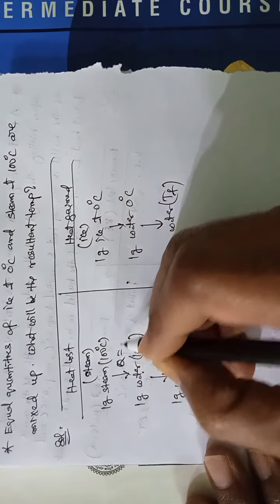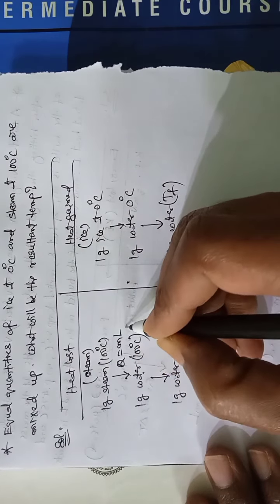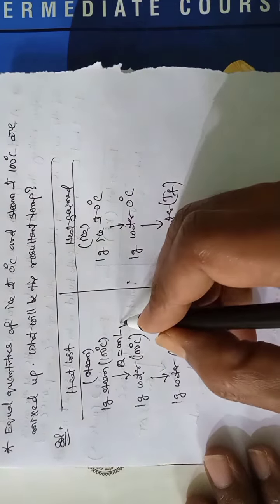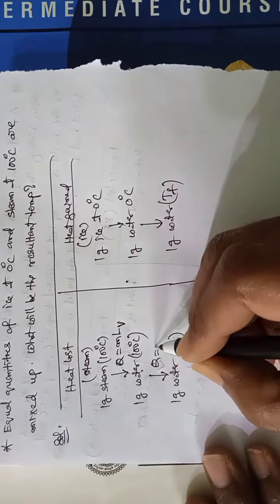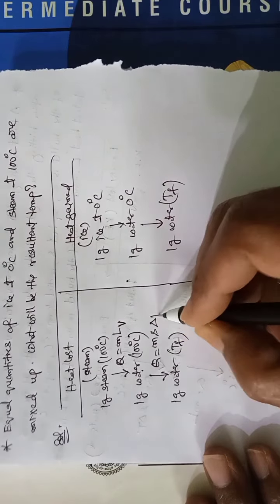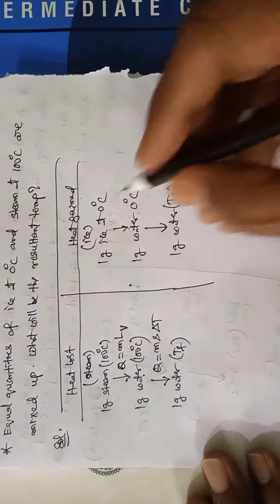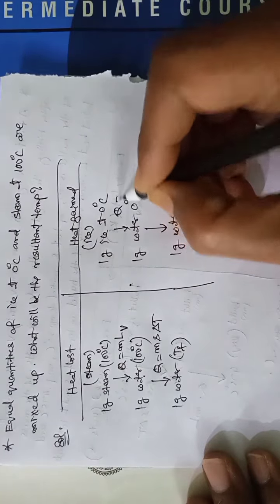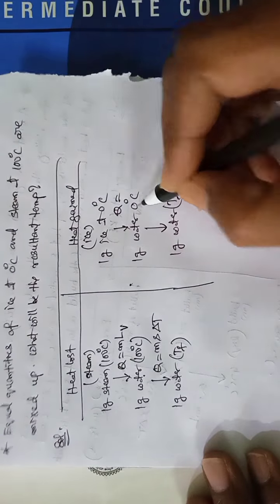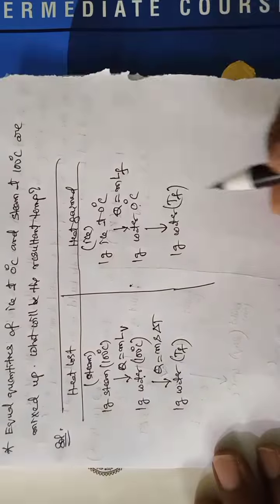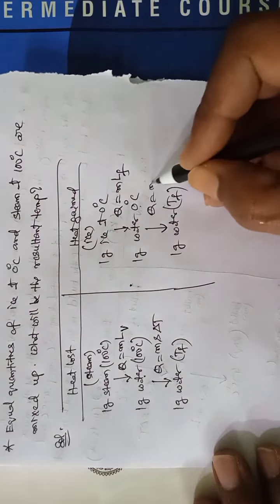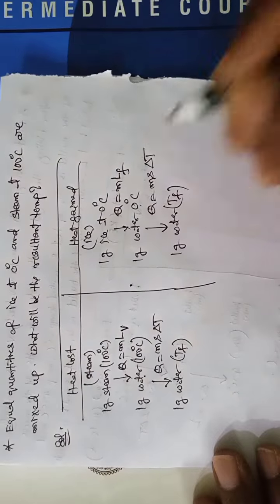Therefore here Q is equal to M LV, and here Q is equal to MS delta T, because there is change of temperature. Here there is change of state only, therefore M into LF. Here MS delta T.